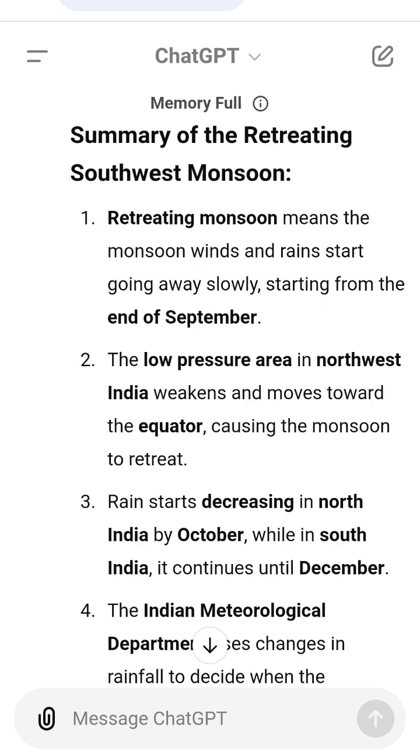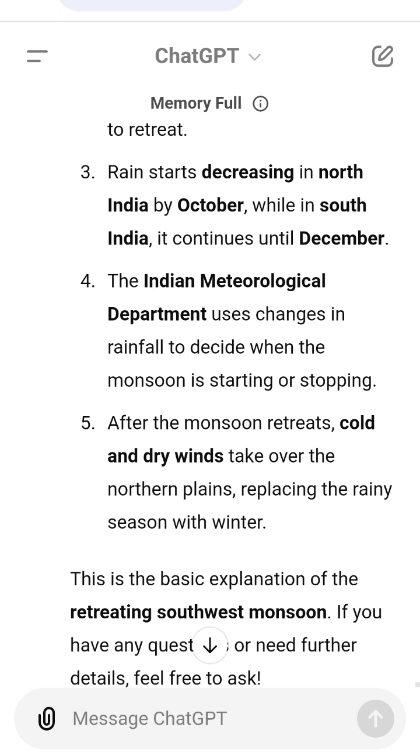4. The Indian Meteorological Department uses changes in rainfall to decide when the monsoon is starting or stopping. 5. After the monsoon retreats, cold and dry winds take over the northern plains, replacing the rainy season with winter. This is the basic explanation of the retreating southwest monsoon. If you have any questions or need further details, feel free to ask.